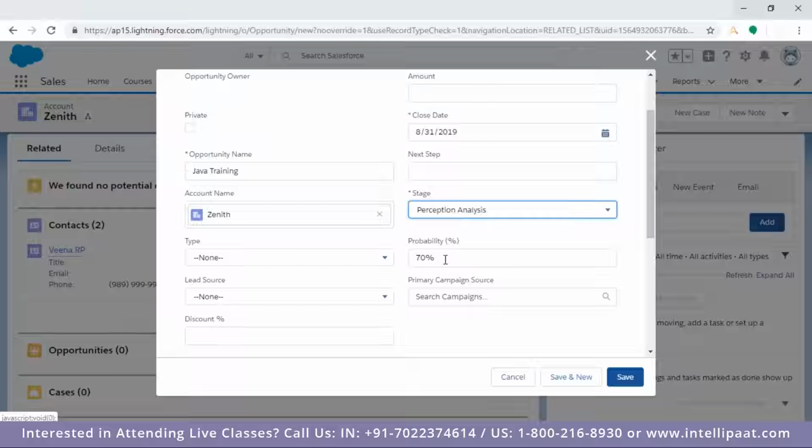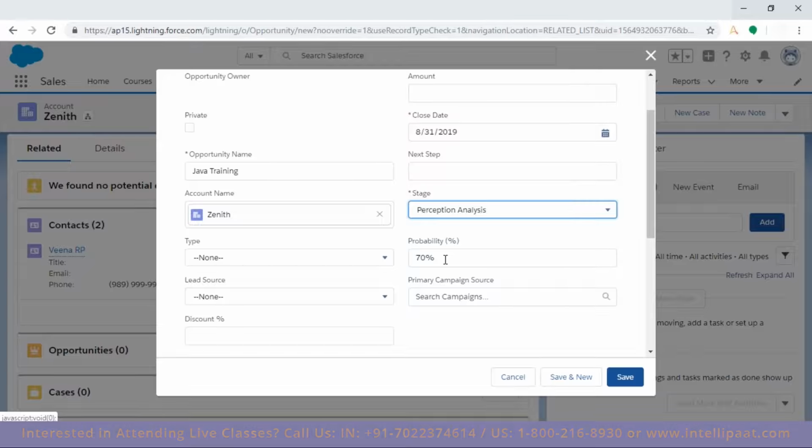Now if it is the financial year end, then all are the low hanging fruits. Why not grab them first so that we can convert them easily? It means the opportunities whose probability is more than 80%. If you focus on them more, then the chances are high that we can grab those businesses within that financial year. So those kinds of reporting you can perform.